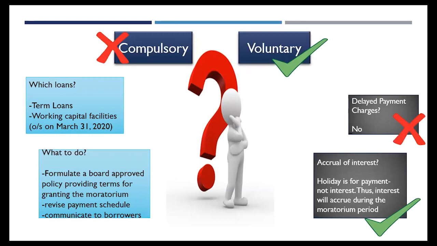What are the possible ways of revising my repayment schedule? Either I can keep the EMI same and extend the tenure of the loan. So if it is a 3 months moratorium and a due was supposed to be paid on 1st of April, it gets extended by another 3 months. So instead of 1st of April, it will be paid on 1st June. So my entire tenure of the loan also gets extended by 3 months.